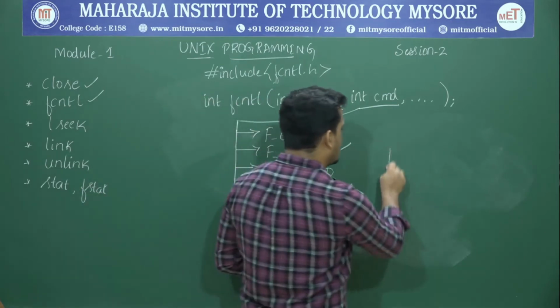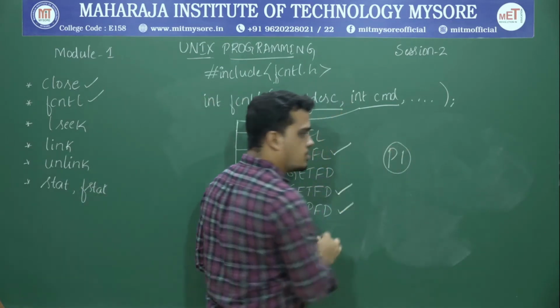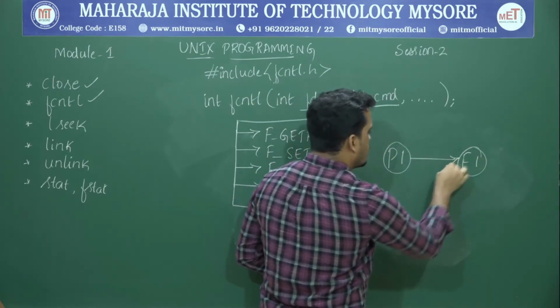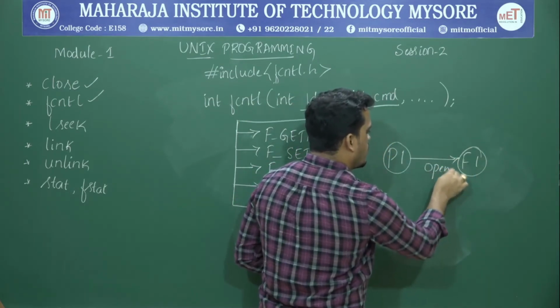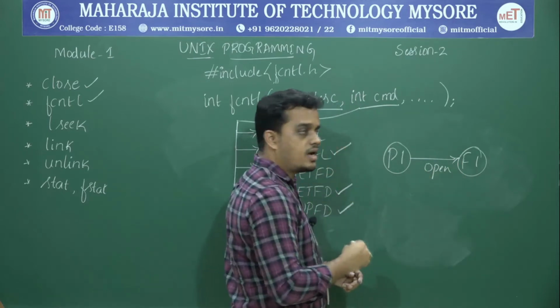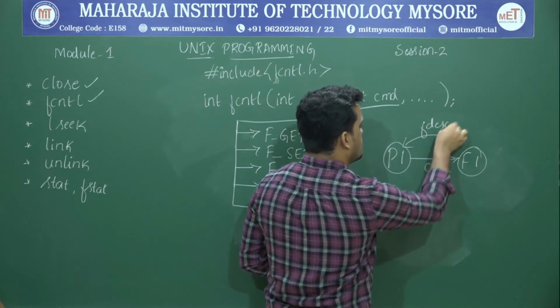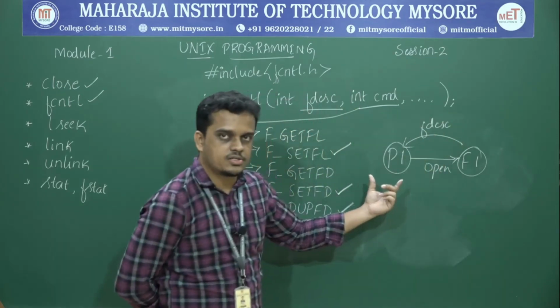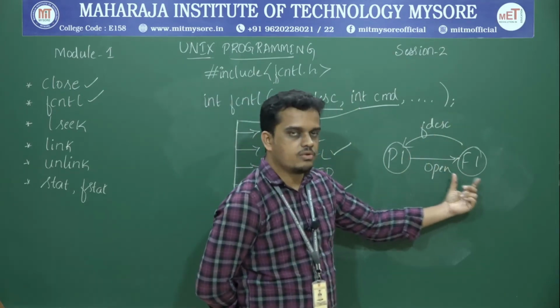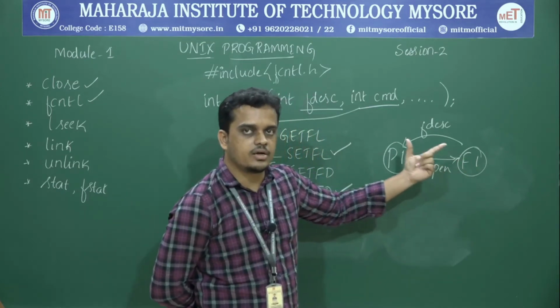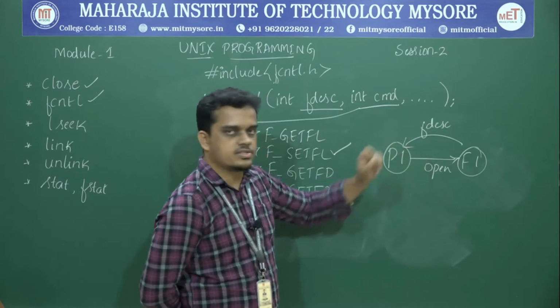We are pretty sure that if you have a process P1 accessing a file called F1 with the help of the open API, it will return a file descriptor. Whenever a process tries to access a file with the open API, it returns an integer value, and that integer value is nothing but a file descriptor.